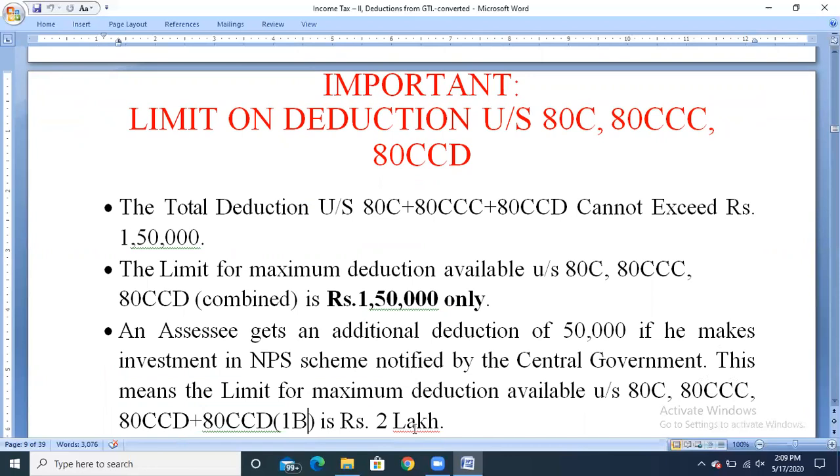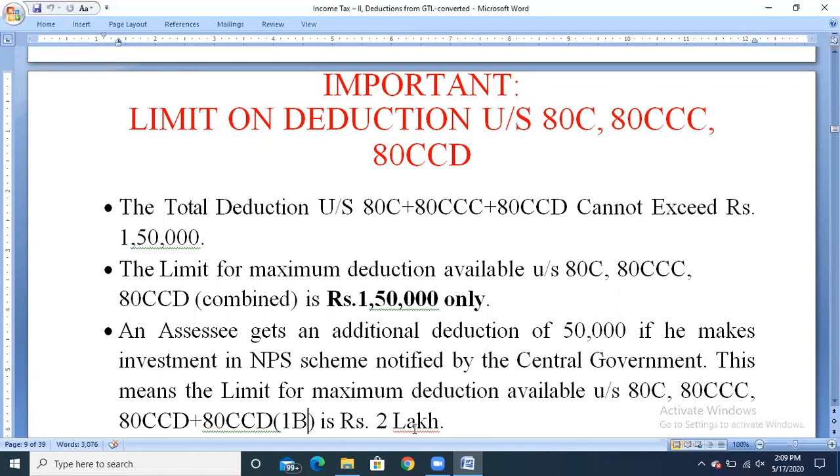We have seen individually that 80C has a maximum of rupees 1,50,000, 80CCC a maximum of rupees 1,50,000, and 80CCD a maximum of rupees 1,50,000. Now we need to add the total amount, and that total should not exceed rupees 1,50,000.